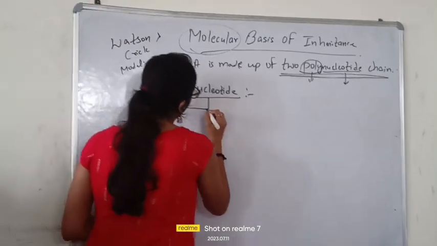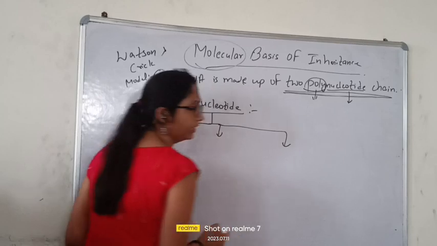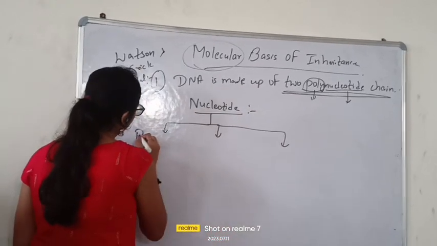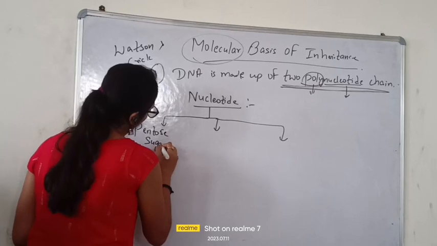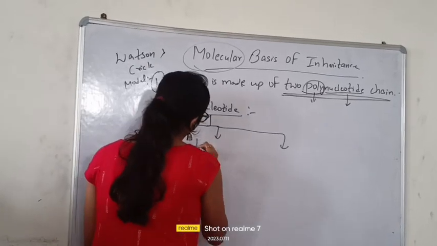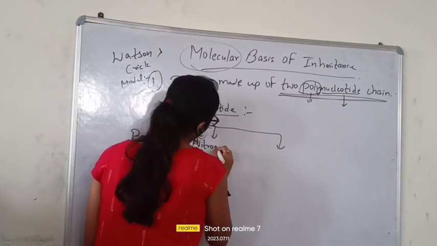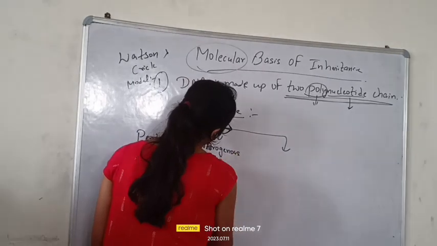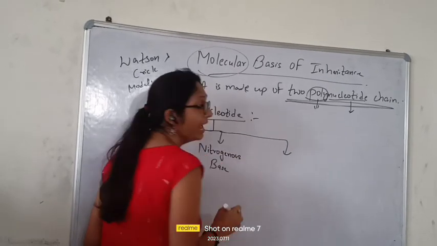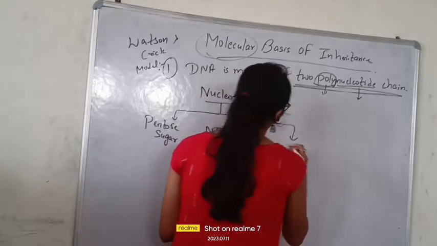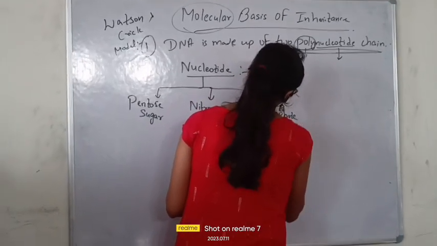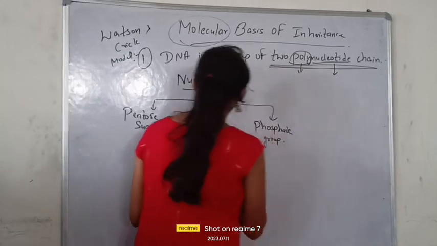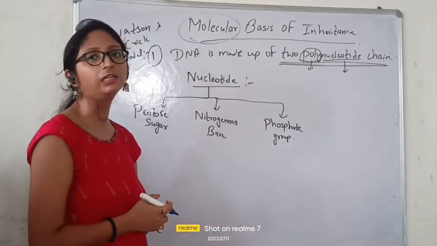First is pentose sugar. Second is nitrogenous base. And the third is the phosphate group. These three things create our DNA.